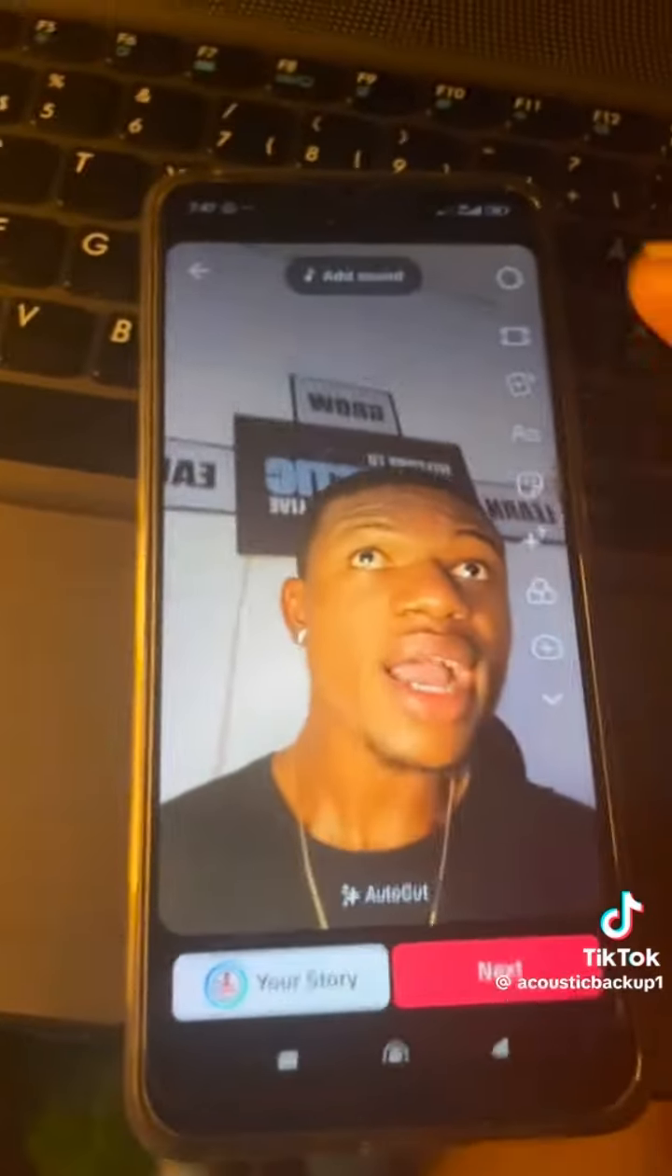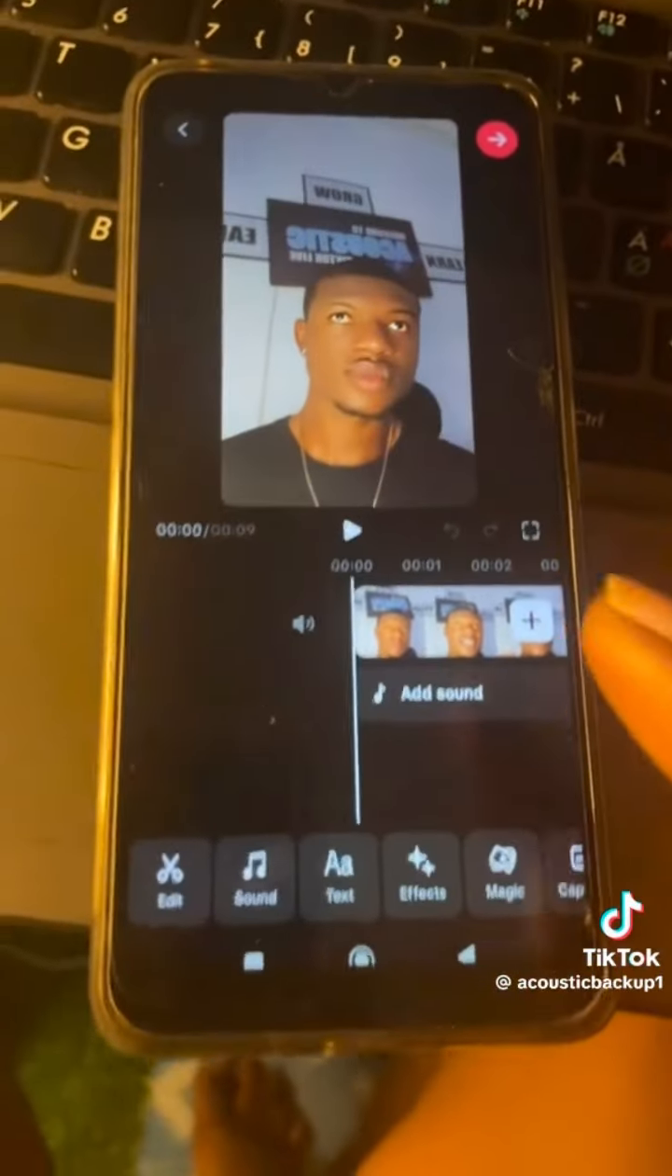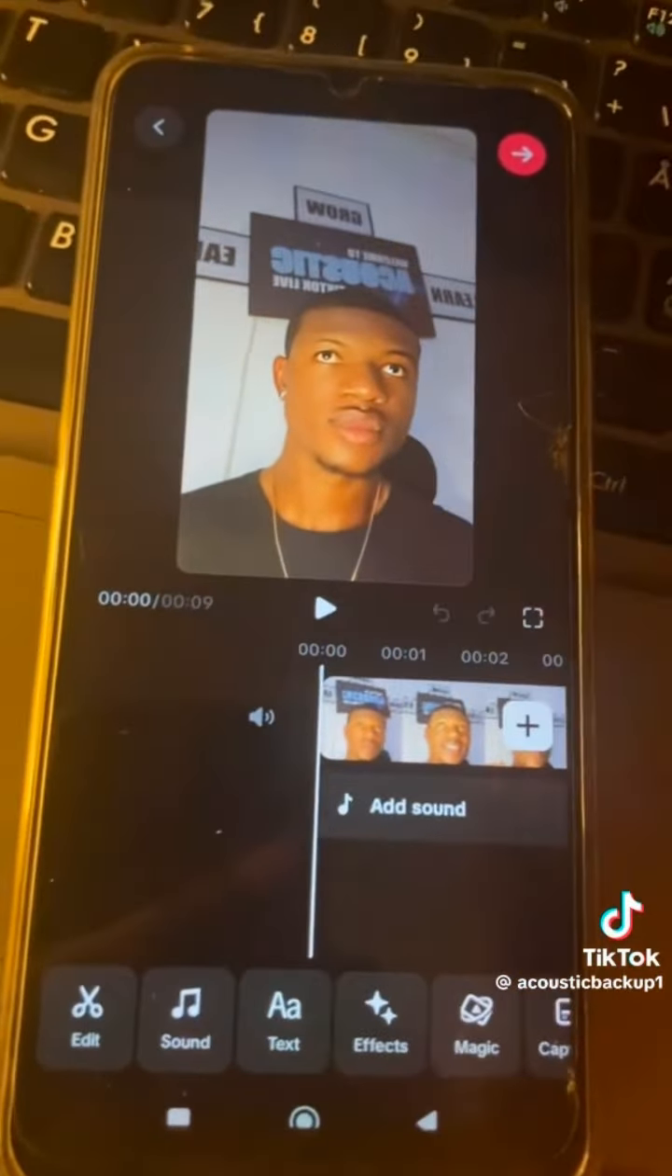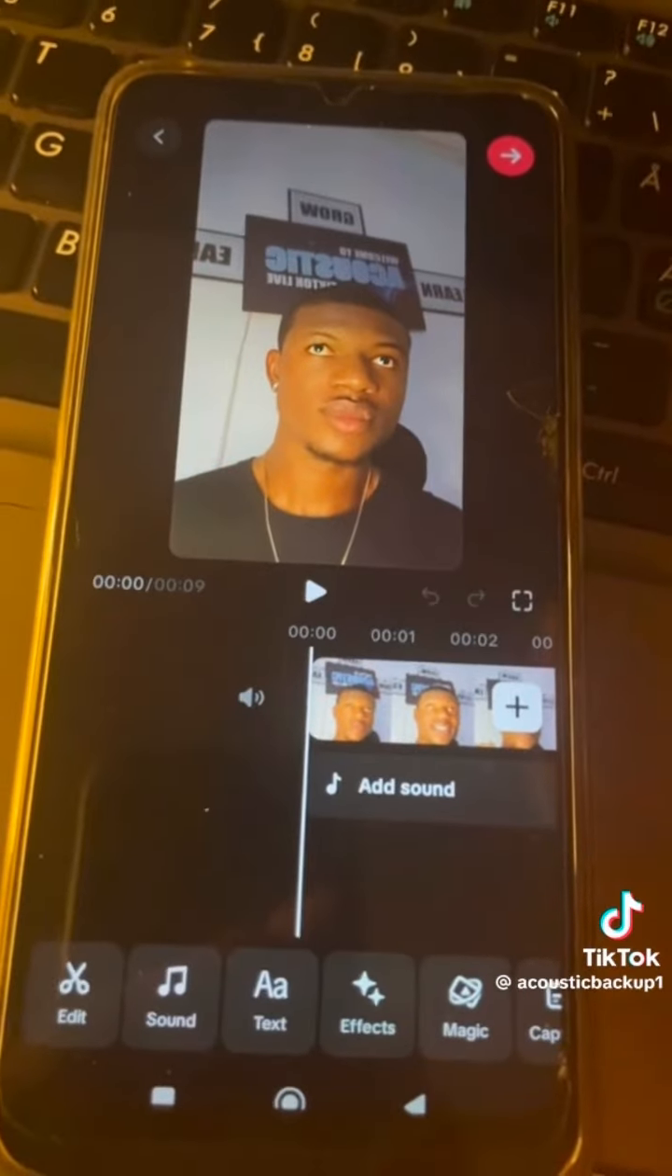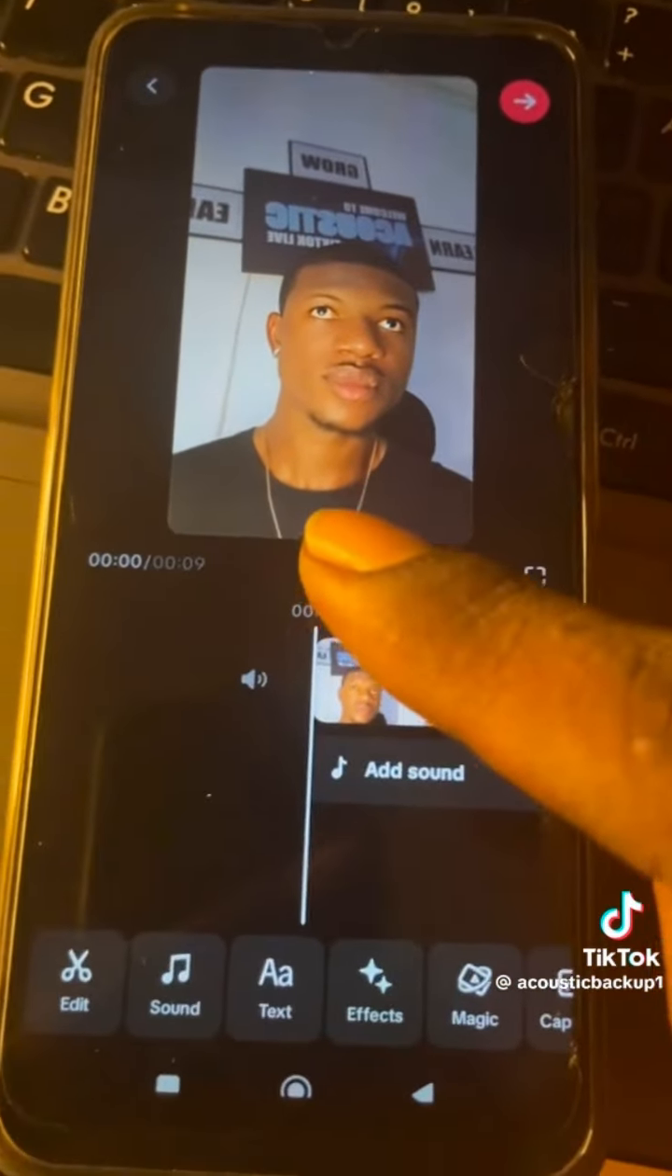Alright. So let's tap on the edit icon. So right from the edit, manage to get the correct space you want the sound to fit. So let's hit on it and play.